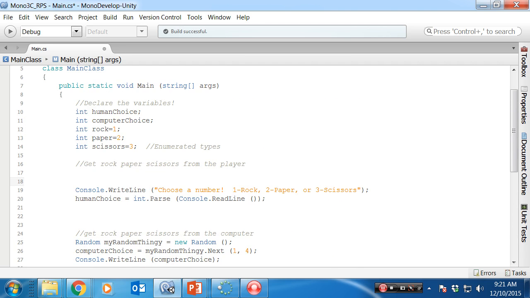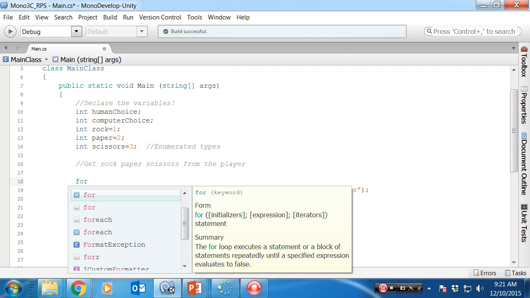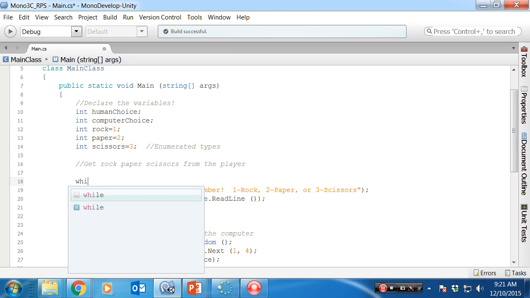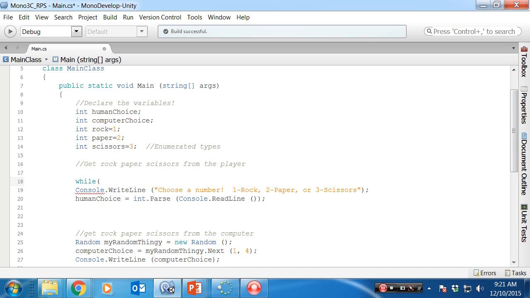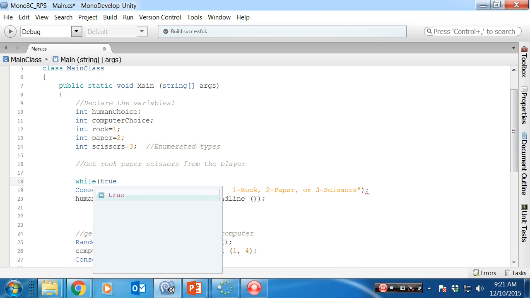Am I going to do a for loop? And we kind of forgot what those look like in C#. They're kind of weird. But yeah, it's not going to be a for loop. If I wanted to ask something exactly 10 times, or draw 5 lines exactly 5 times, I would use a for loop. If I don't know how many times they're going to give me bad input, it could be 0, it could be 100. I'm going to use the other type of loop we usually care about, a while loop. Okay, so while, and I could do some condition here, but if I don't know my condition right off the bat, I'm just going to do while true.